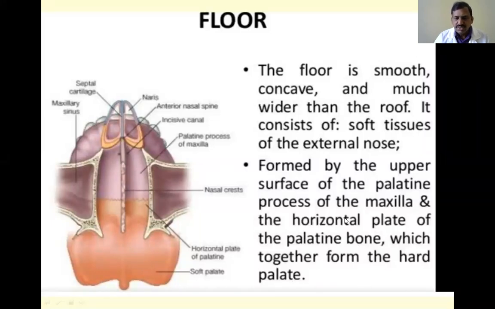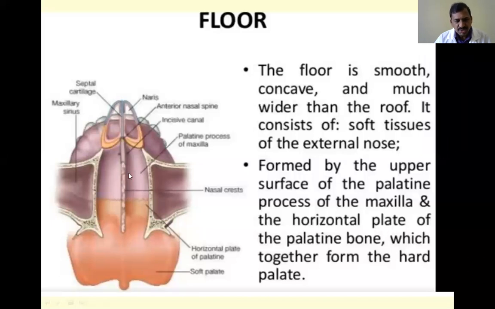Here, in this section of the nose, the anterior part is formed by cartilages and soft tissue, fibrofatty tissue, and the total posterior part is formed by the hard palate. You already know the hard palate is formed by two bones.